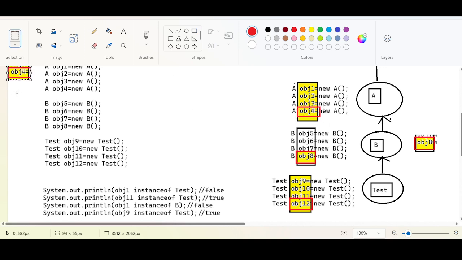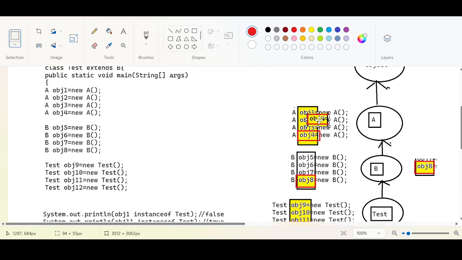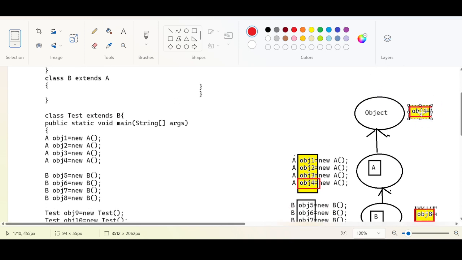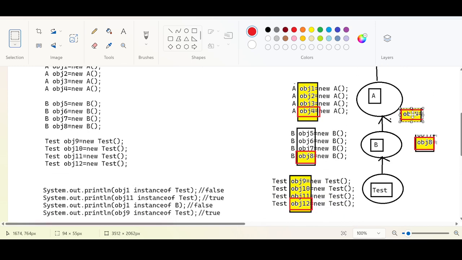If I take this obj4, by using the instanceof operator, I want to check if this obj4 reference variable is of a particular class type. I will be able to get true if I do the comparison with A, true. If I do the comparison with object, true. But remember, if I do the comparison with the child classes, in this opposite direction, this is going to be false. Agree?